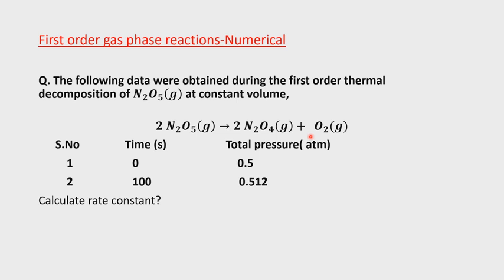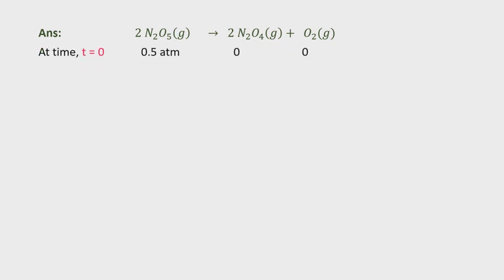Okay. Calculate the rate constant. Now we will see the answer. This is the reaction, already given in the question: 2N2O5 gives N2O4 plus O2. First, at time t equal to 0.